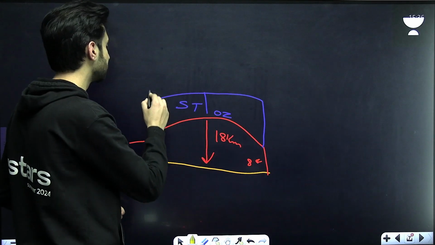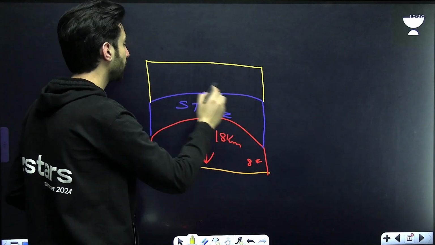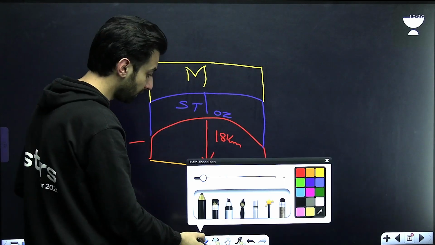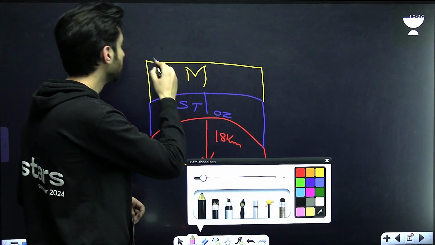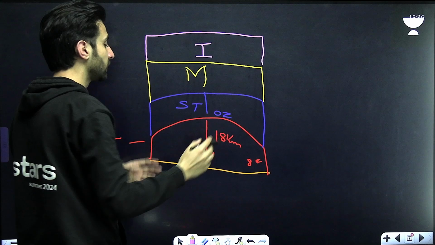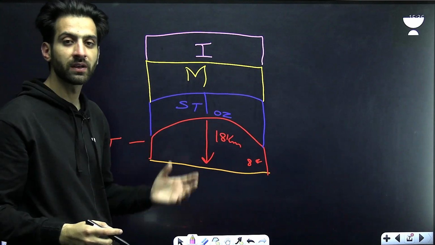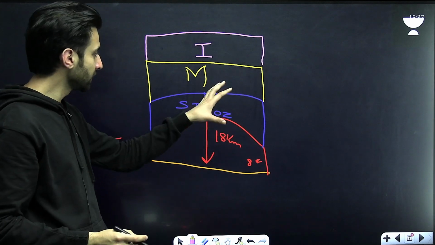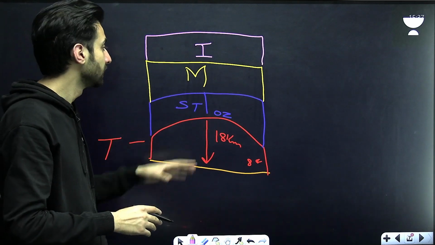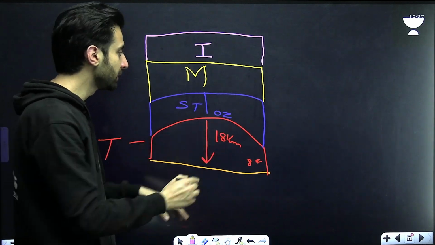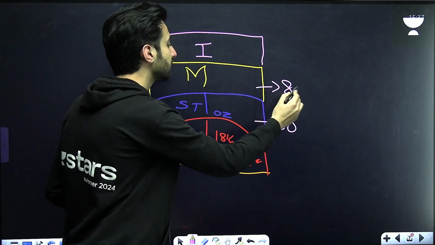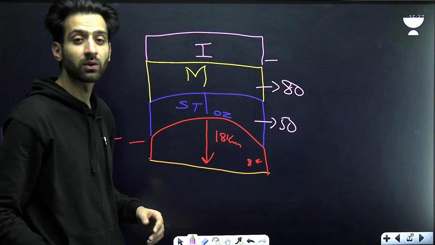Number 3 is the mesosphere. Mesosphere is the third layer, and finally you will find one more layer, that is the ionosphere. These are the 4 layers of the atmosphere. You can talk of exosphere, thermosphere as well, but right now we are dealing with these 4 layers as per the demand of the question. These are the 4 layers: up to 18 kilometers, then this will go up to 50 kilometers, up to 80 kilometers, and then the ionosphere.